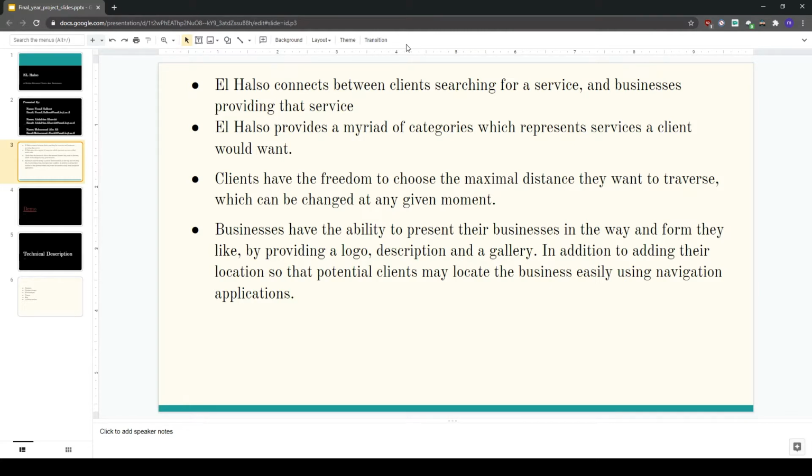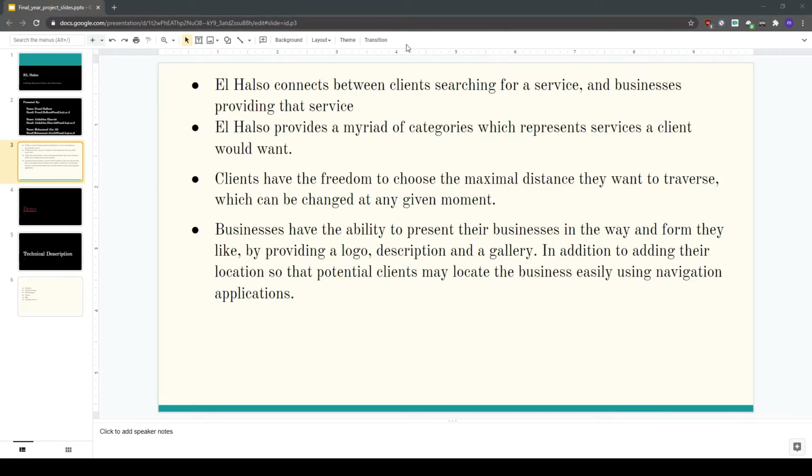Now, a client can choose between many services, each of them belonging to a certain category. Imagine that he feels like eating Italian. He will go search for the category of restaurants and go search for Italian restaurants. Now, depending on which distance he feels like traversing, he can increase the area of search or decrease it. For example, perhaps a client living in Haifa does not want to go to Jerusalem. He has that ability to reduce the area of search.